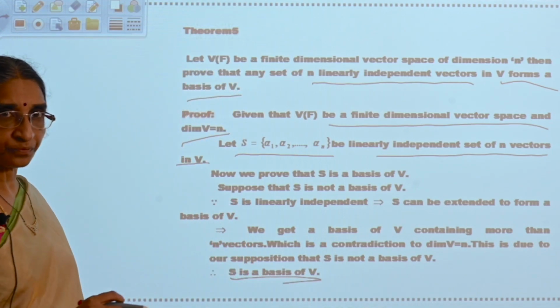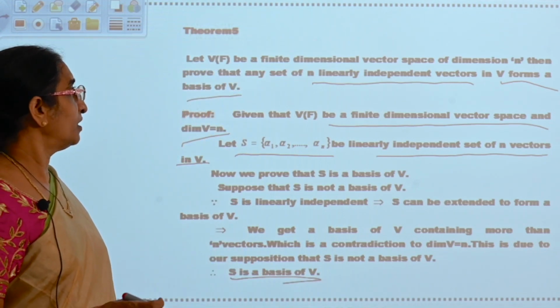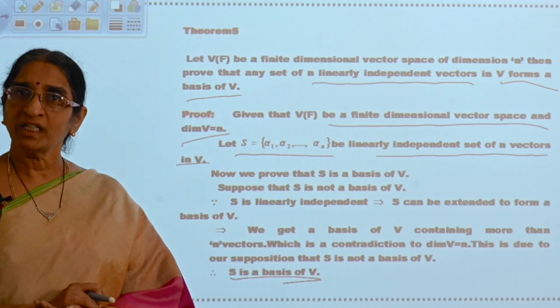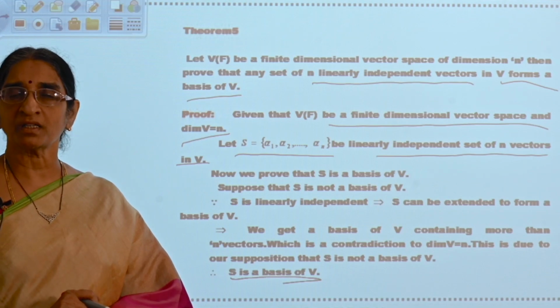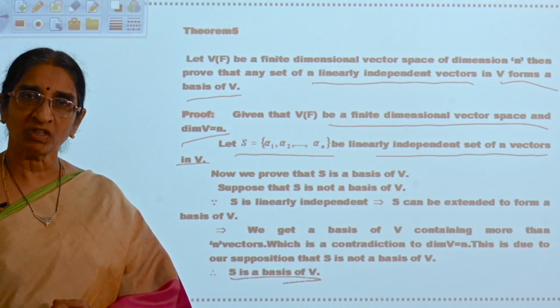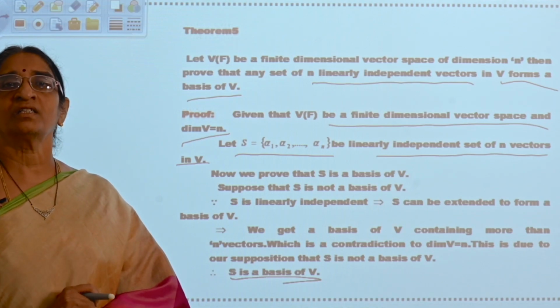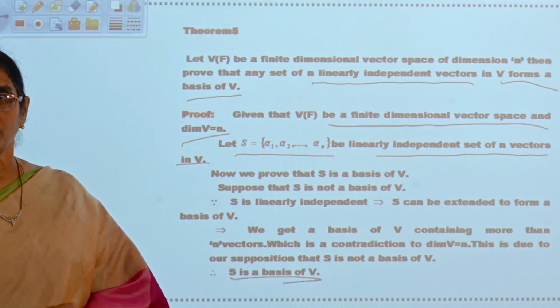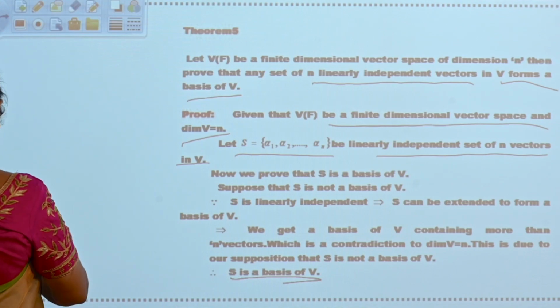See here. Now, using this theorem, if the number of elements in a given set is equal to the dimension of the vector space, then if you want to say that set is a basis, it is enough if you show that it is linearly independent. Okay. Now, these are the properties of vector space.